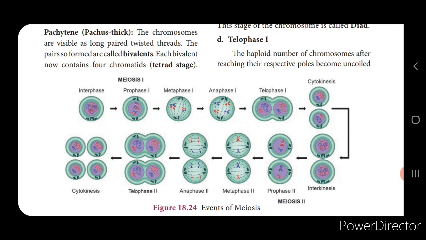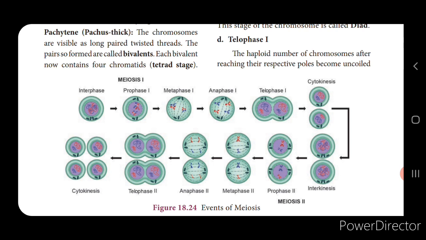The next one is the pachytene. In the pachytene, the chromosomes become visible and form pair-like structures. They pair together and form bivalents. Each bivalent consists of 4 chromatids and it will be an elongated one, isn't it?